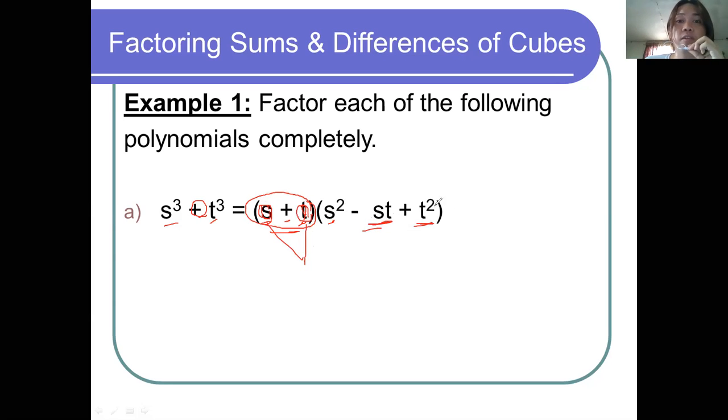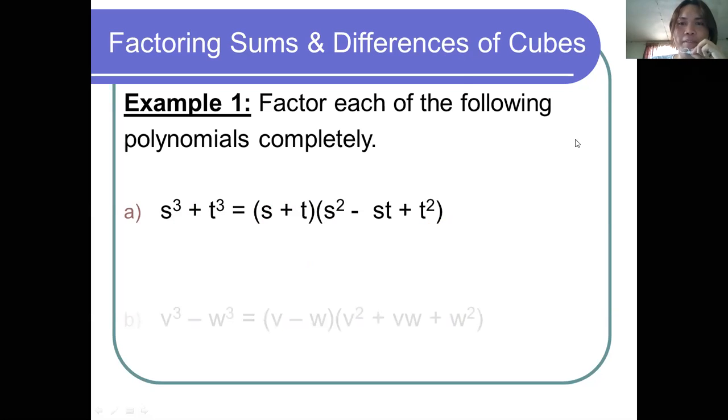Take note, the sign of the middle term must be opposite to the operation of the first factor s plus t. Since s plus t is separated by a plus sign, the sign of the middle term of the second factor must be negative. So the factors are s plus t and s squared minus st plus t squared. Did you get it? I hope you got it.